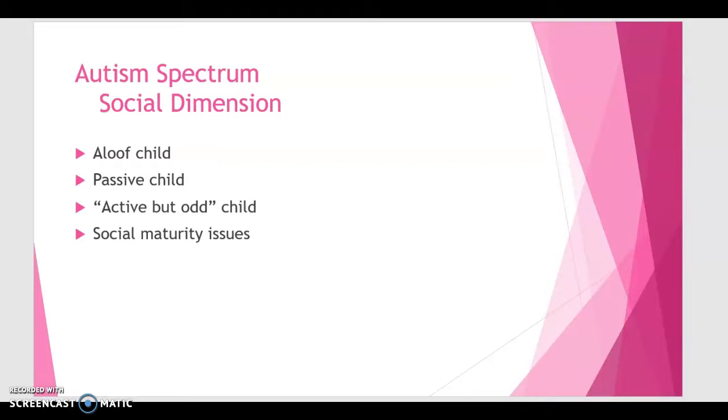The next stage of this continuum is the active but odd child, who actively wants to interact with others, although usually adults, but despite a motivation to socialize, is odd due to the lack of social understanding and range of social abilities. And the last piece, at the upper end of the social continuum, is a child who wants friends but appears to have a significant delay in social maturity. Has conspicuous problems with theory of mind abilities and may interact more as a miniature adult with a child. So you can tell the social dimension has a large continuum. That's why it's called the spectrum.